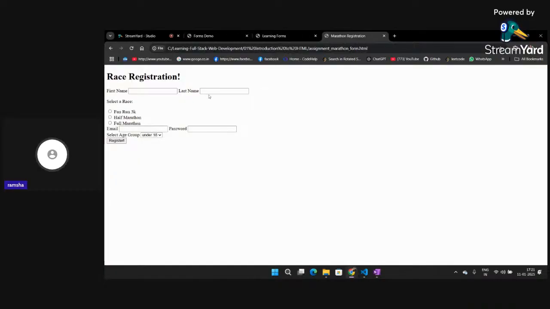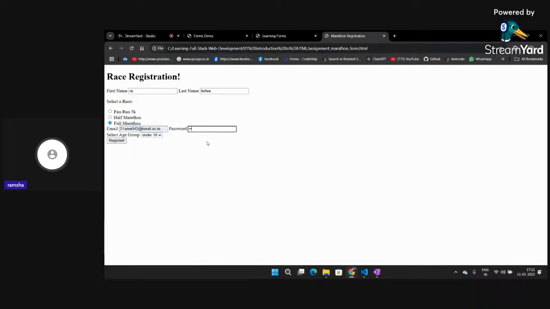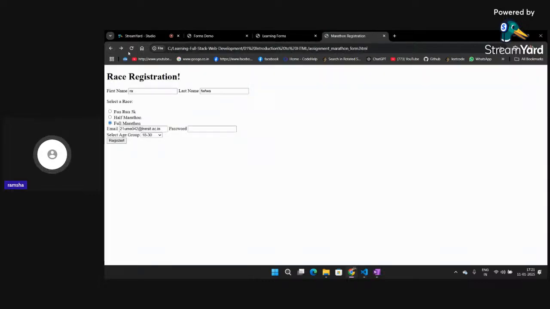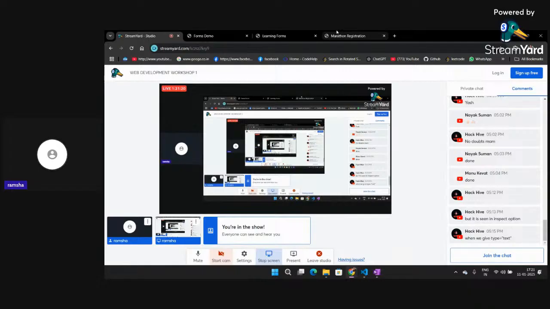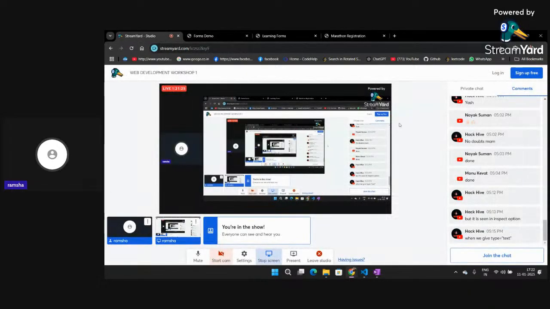Let me open this. So this is a race registration form. Here I can enter values. I can select a race, half marathon, full marathon. Here email ID can be added. Here password can be added. Age group can be selected, and if I click on register, it will be redirected somewhere. So try building a form like this, and if you are able to build this, then you will understand a lot of things that are happening. If you want, you can take a screenshot of this and practice this for forms. I'll give you a minute to take the screenshot, and then we'll continue further.